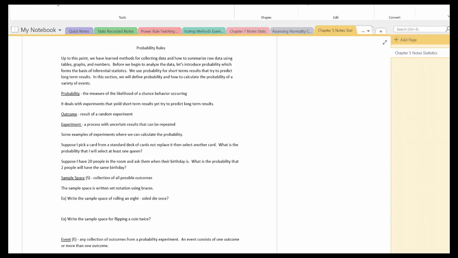All right, so the sample space is the collection of all possible outcomes. So the sample space is written in set notation using braces. Well, braces, remember, are these. So let's take a look at a couple of examples.